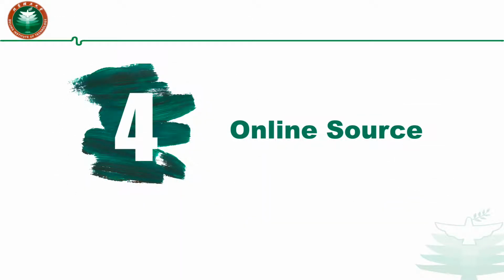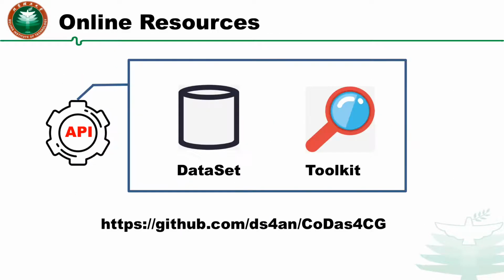The fourth part, online resources. All in all, we construct a dataset fitting the real-world code generation scenario and present new assessment tools. We also provide an API interface to access these resources. The resource address is shown in the hyperlink.